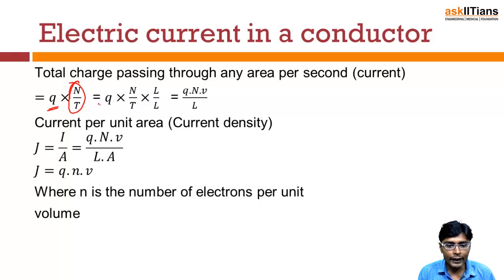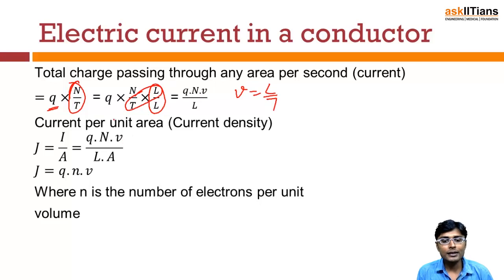Now let us divide by L and multiply by L. We know that velocity is equal to length by time, so we can replace L by t with v. So this becomes q N into velocity by L, right? This is the charge passing through any area per second, and this is nothing but the current. We know that current is the charge per unit time. So this is basically current.